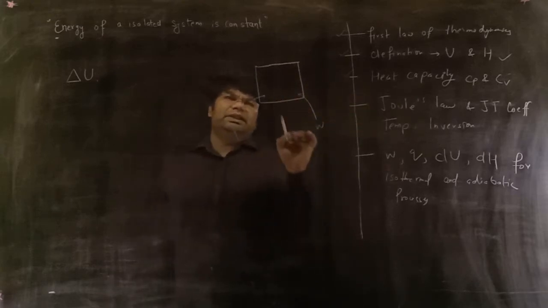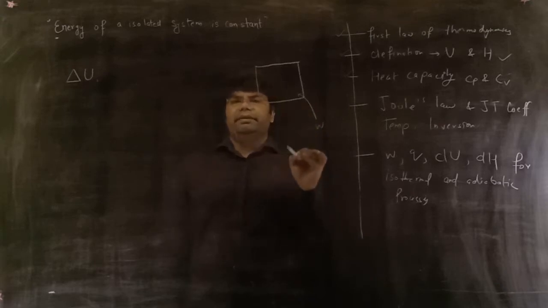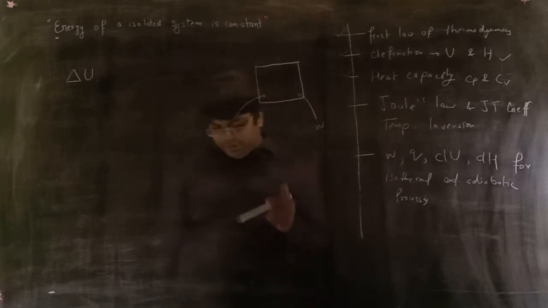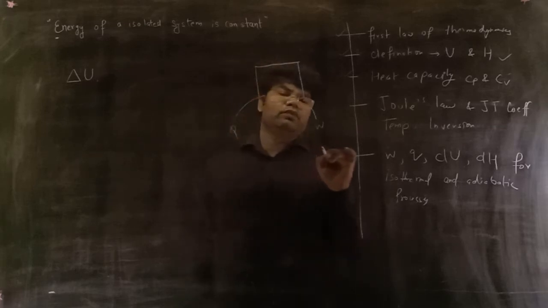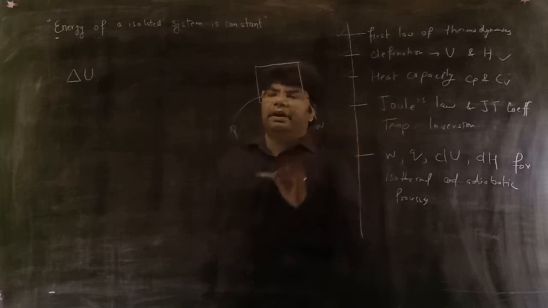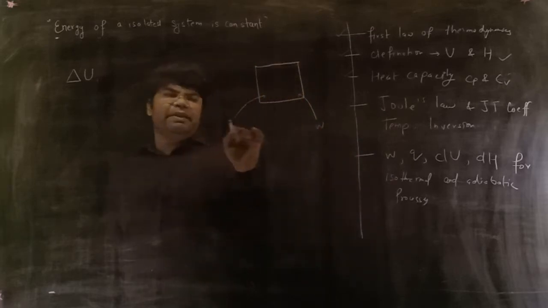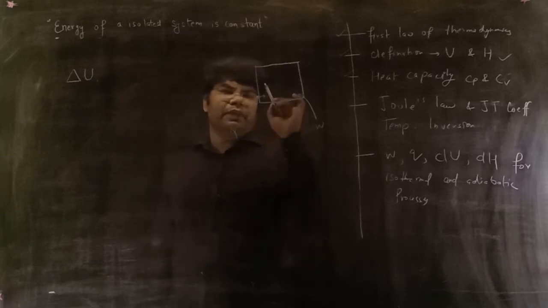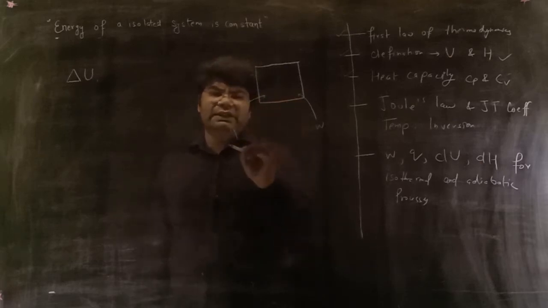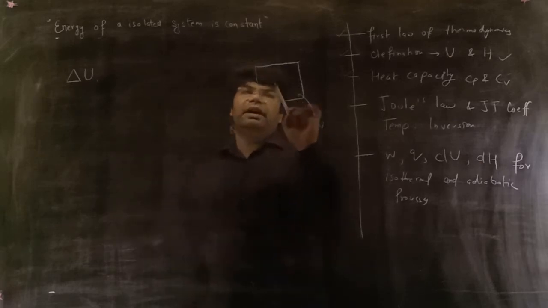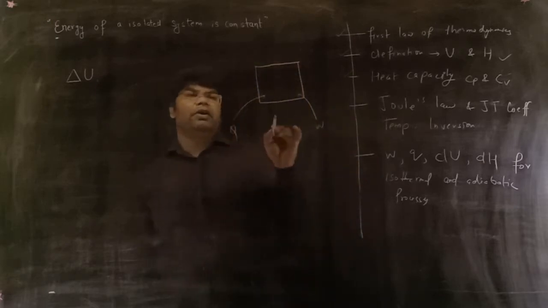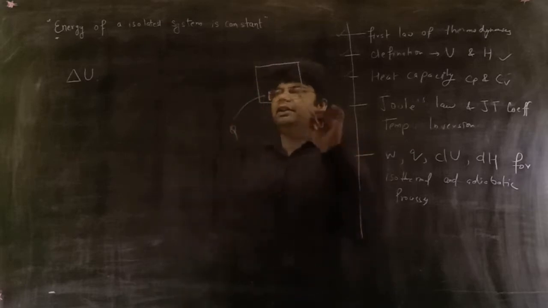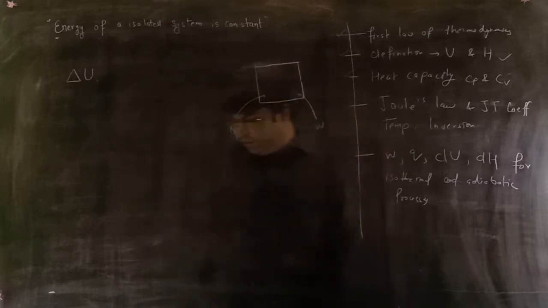How can the energy of the particles of the system be changed? There are two ways. First, it can be changed by way of heat. Second, it can be changed by way of work. If you give it heat, through a temperature difference, there will be a change in internal energy. If you do work on it, you are also changing its internal energy.